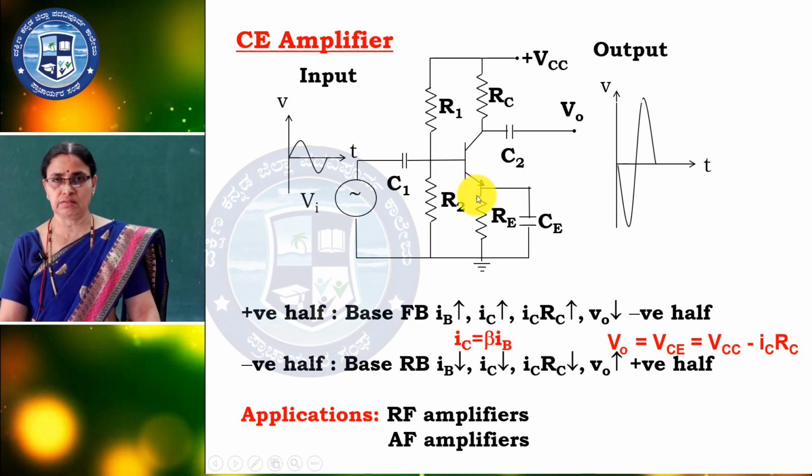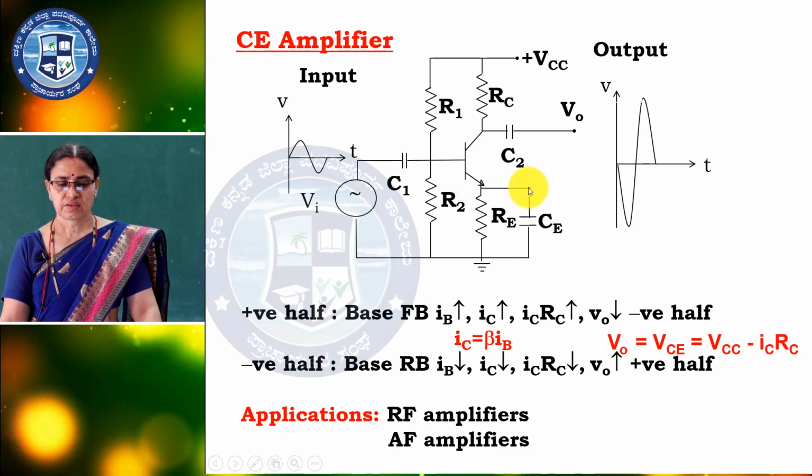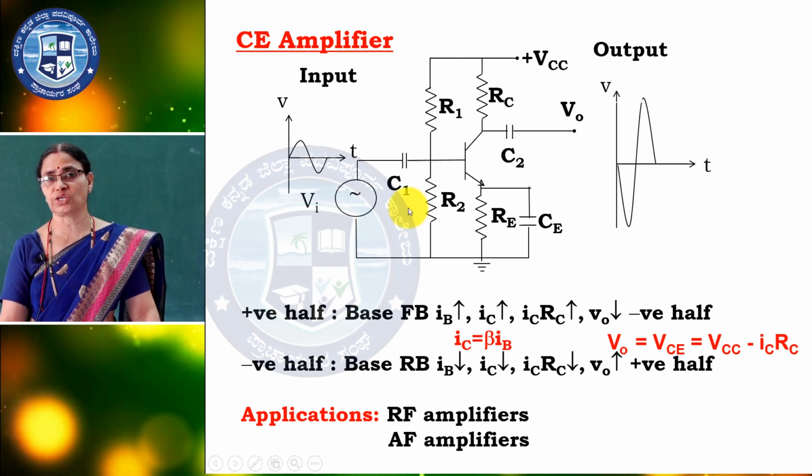Now, the emitter is common, so it is a common emitter amplifier. Here, if you consider DC equal to 0, this capacitor will be shorted. You remember we have to consider the AC equivalent circuit.